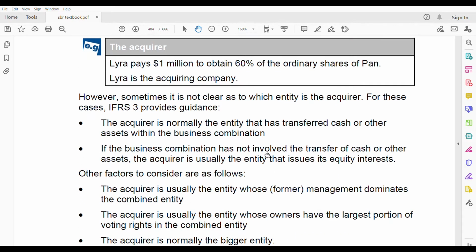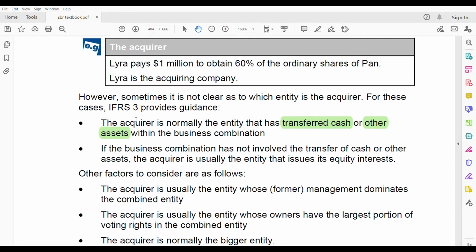But sometimes it is not clear which entity has acquired the other entity. So in this case, what does IFRS 3 say? IFRS 3 says the acquirer is normally the entity that has transferred cash or other assets within the business combination. So whoever has given cash, or even other assets, to buy another entity, that entity is the acquirer.